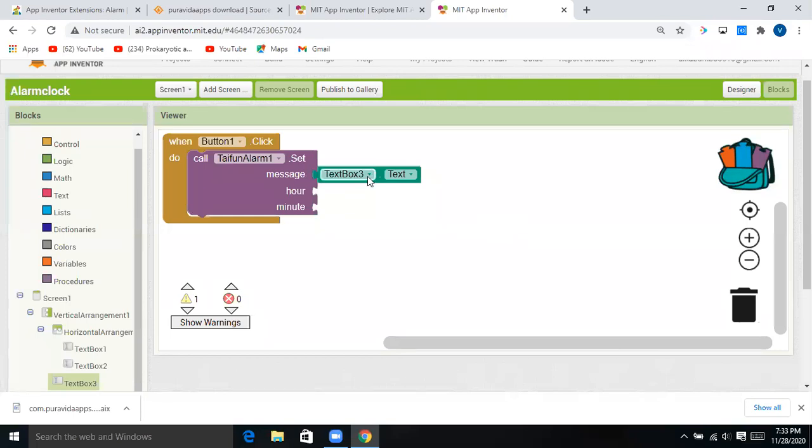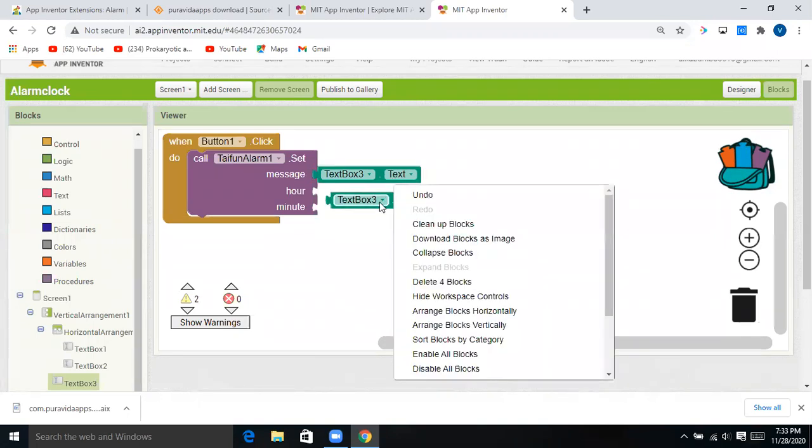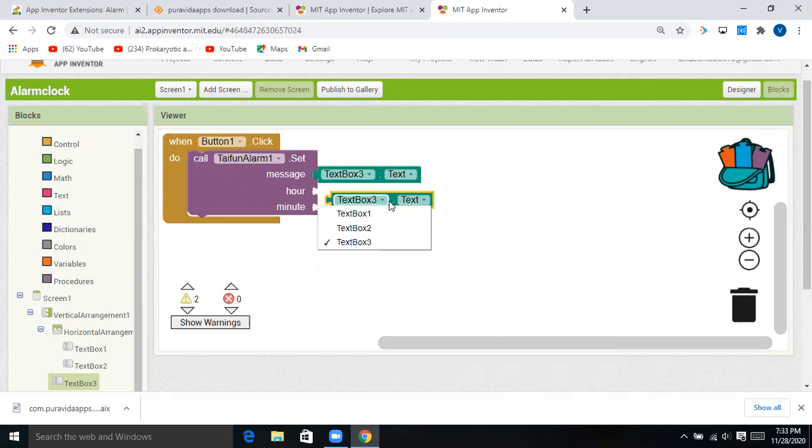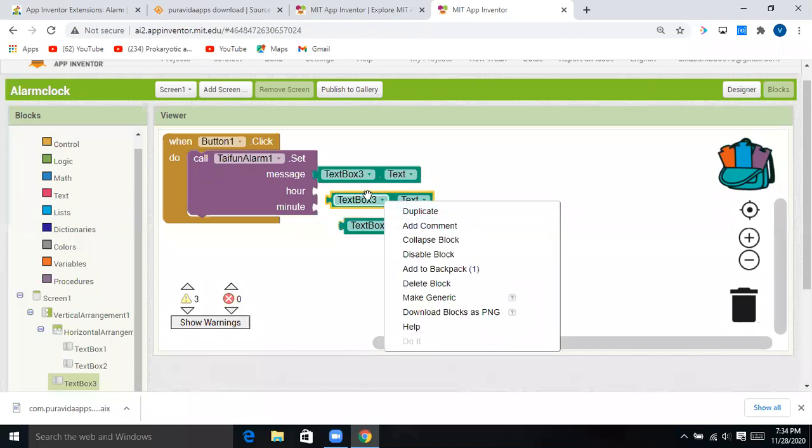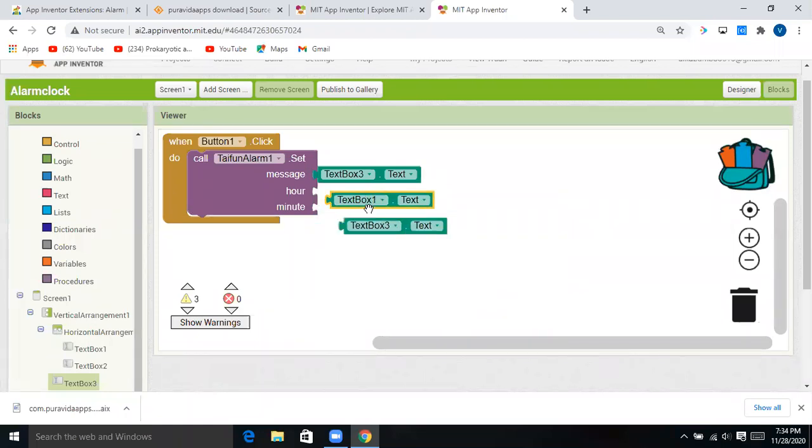Now this text box 3 text, just copy and paste it 3 times. Like this. Make it 3, 1, 2. See, make it 1 and make it 2. Now drop it like this.